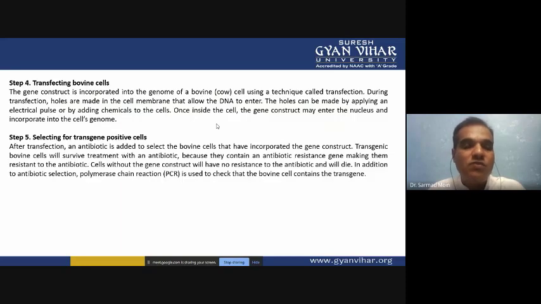To overcome this problem, we have to use various selectable marker genes or screenable marker genes. Bovine cells that have incorporated the gene construct, transgenic bovine cells, will survive treatment with the antibiotic, and non-transfected cells which don't have your successfully integrated genes will not survive on a high concentration of the antibiotic. It will easily kill the non-integrated cells or vector.